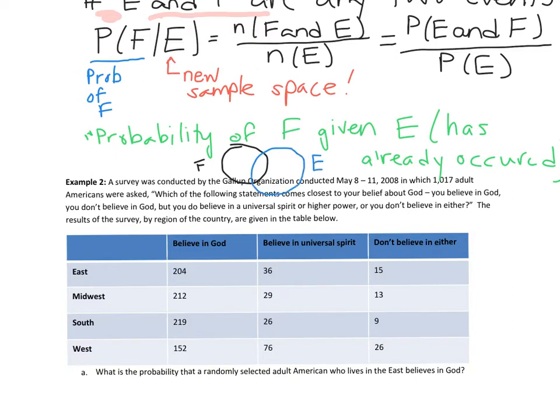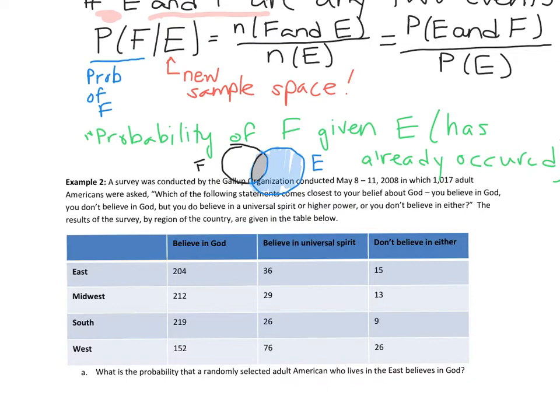The whole thing is the sample space, but if E has already occurred and we're looking at the probability of F given E, it means we're shrinking our sample space to this highlighted part in blue. And so the probability of F given E is essentially the probability of this overlap in E. All right, so that's our nice little visual.